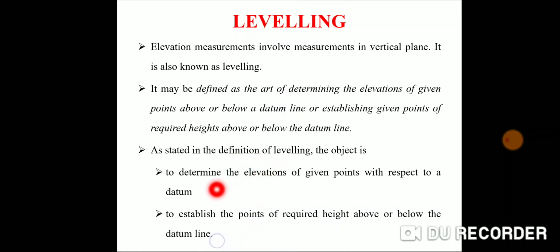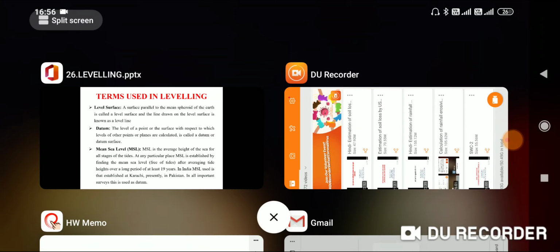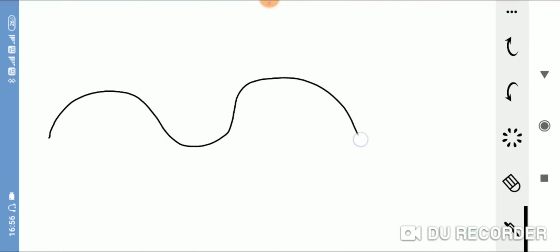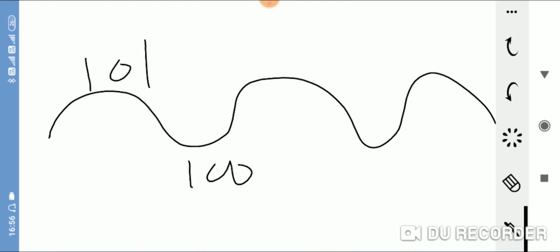The second thing in leveling is to establish a point of required height above or below the datum line. Suppose this is the undulation of the ground. The elevation of this point is 100 and the elevation of this point is 101.